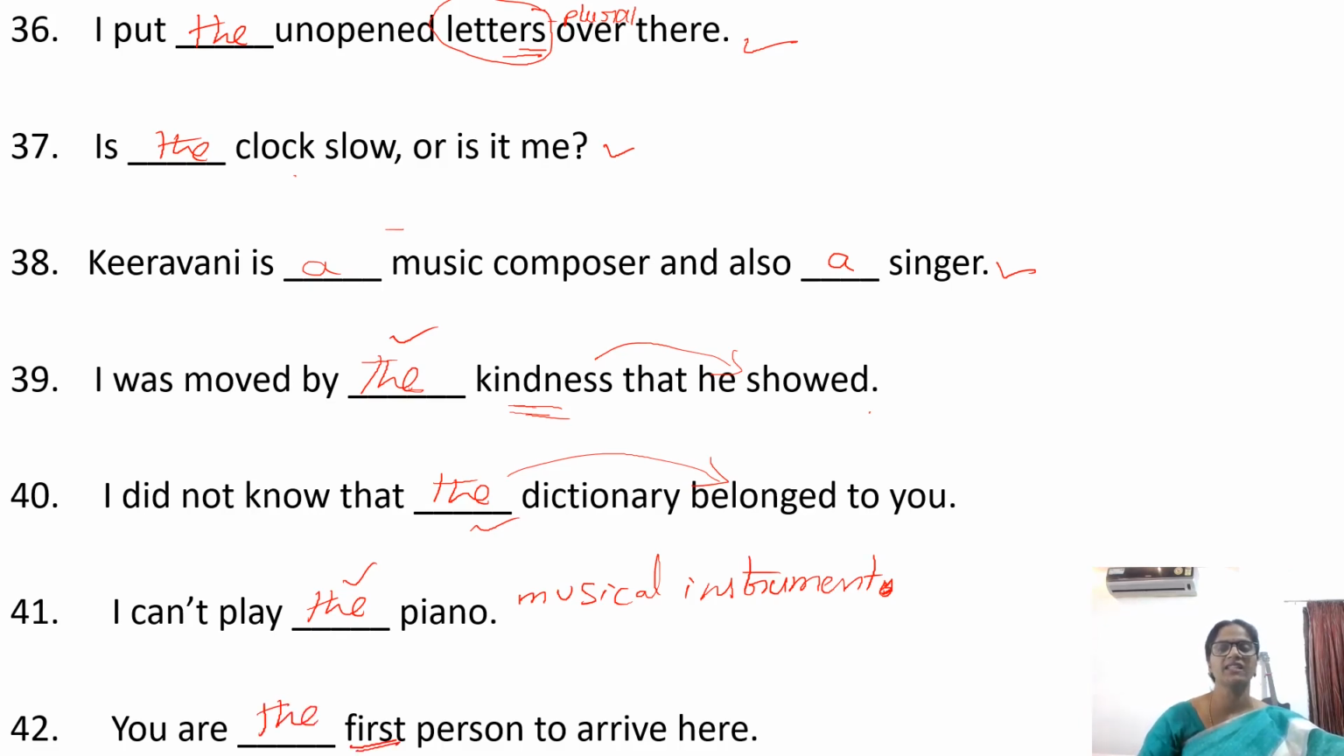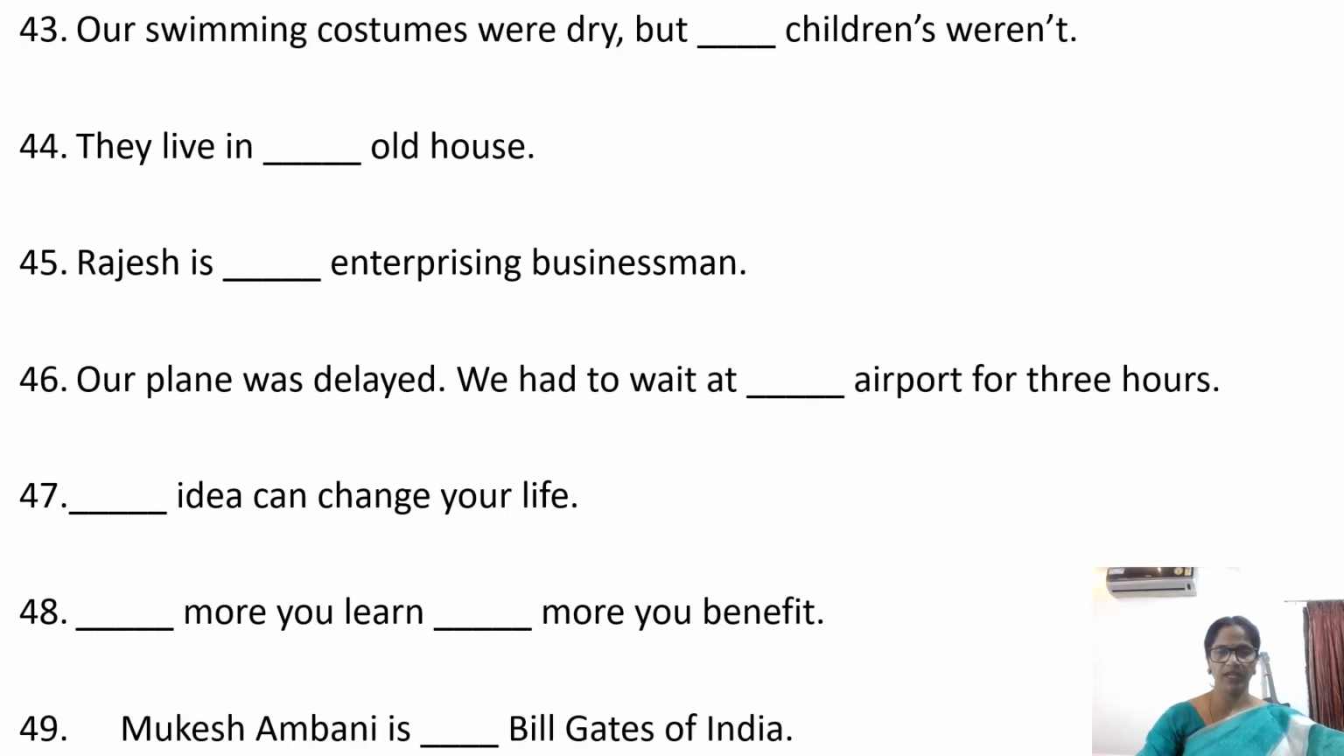First, second, third, all these are ordinal numbers. So before ordinals, we have to use the. Our swimming costumes were dry, but the children's weren't. We are talking about the swimming costumes of the children, right? So we have to use the. They live in an old house, any old house or one old house, and O is a vowel sound, so we have to use an.